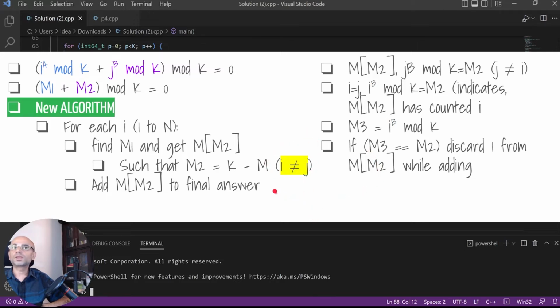So how can we handle this? That means when i equals j, we should discard that value. But since we have already computed vector M and used it for various i and j, we need to subtract some value to find out whether the i equals j case is already computed in M of M2, which we have used to add in the final answer. If we have included that i equals j in this, then we will explicitly subtract that value from here.